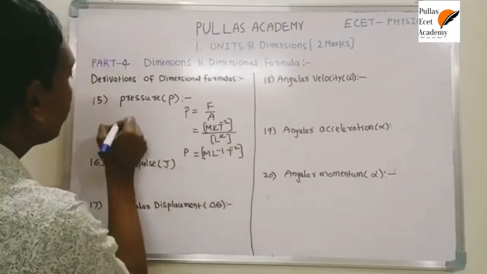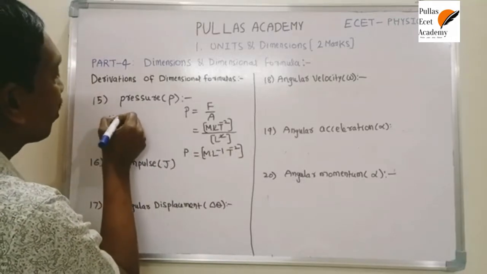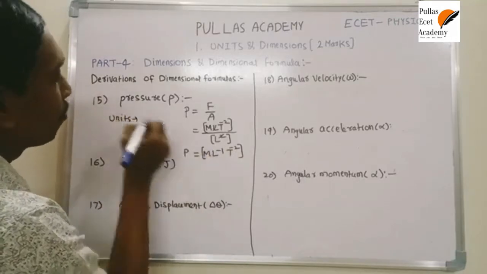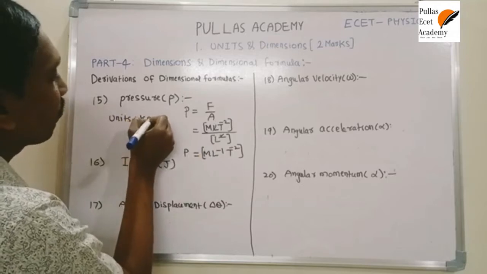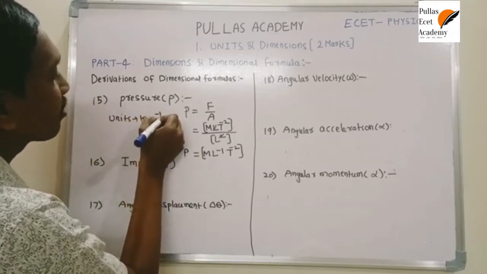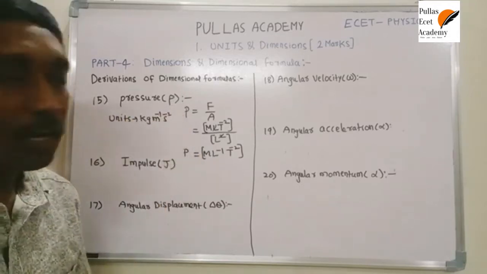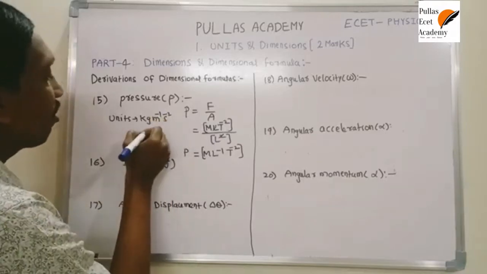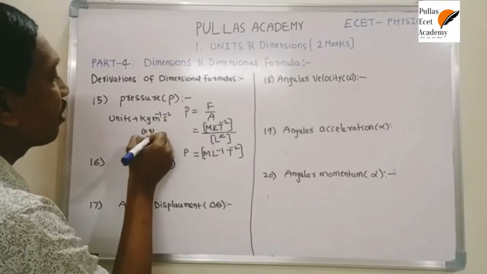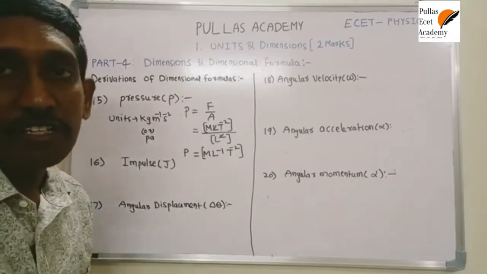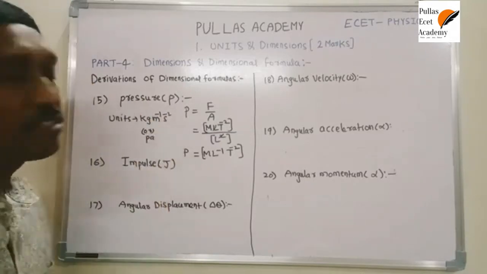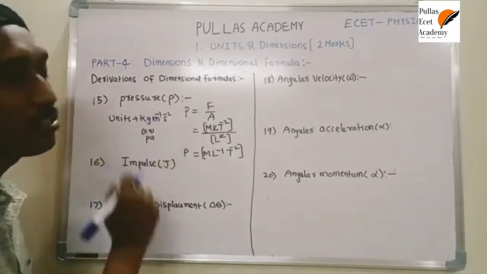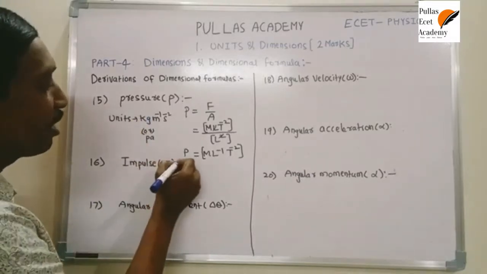If you need the unit of pressure, based on that equation, the unit of mass is kilogram, length is meter, time is second: kilogram meter inverse second inverse square. The SI system has given a special unit, Pascal. So this is the relation: 1 Pascal is equal to this unit. Next, in the same way, impulse.